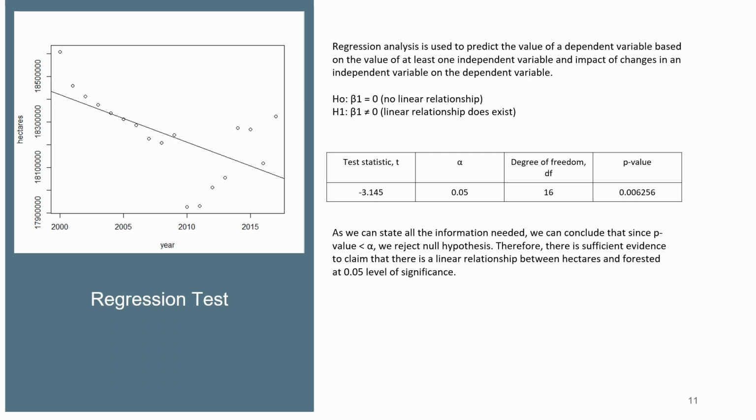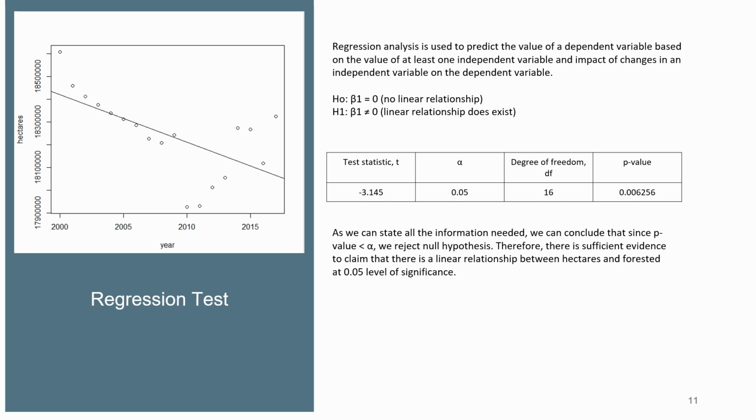Today I will explain about the regression test and chi-square test. The regression test is used to predict the value of a dependent variable based on the value of at least one independent variable, and the impact of changes in an independent variable on the dependent variable. For this datasheet, we will identify whether a linear relationship does exist.